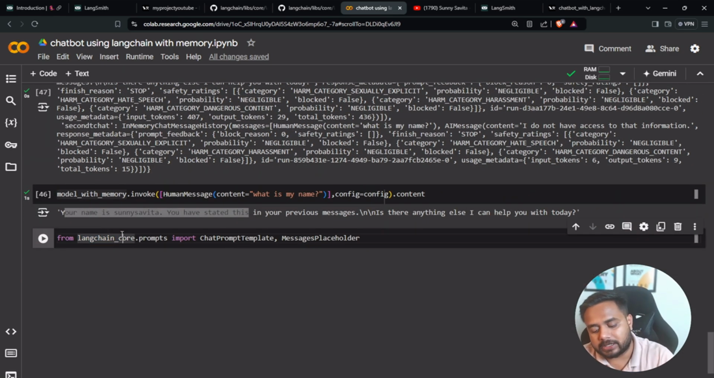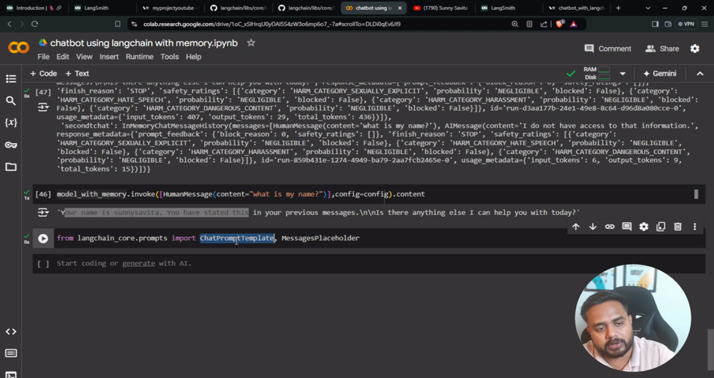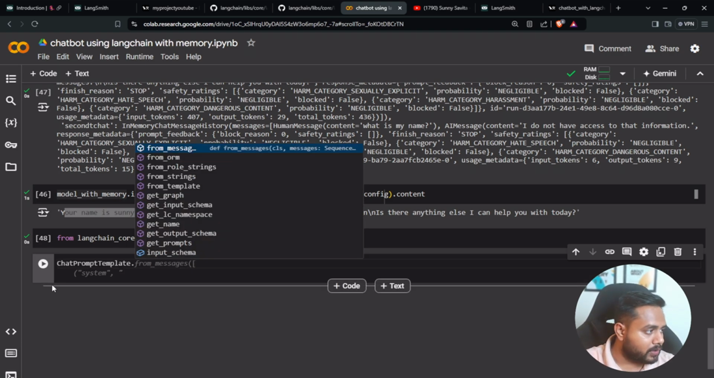So let's begin. Here I am going to import it. Now after doing it, guys, first I will create a chat prompt template. So let me do one thing. Let me call it first of all. Just a second, ChatPromptTemplate.from_messages.